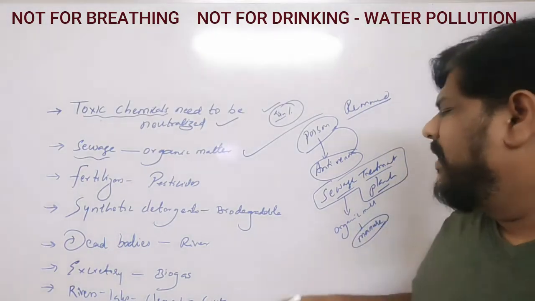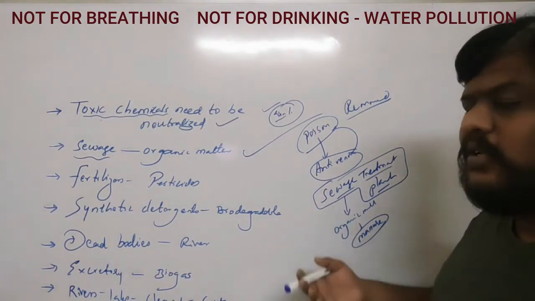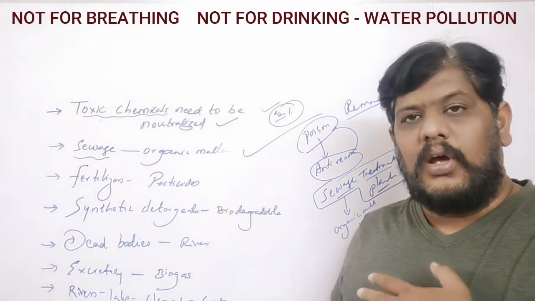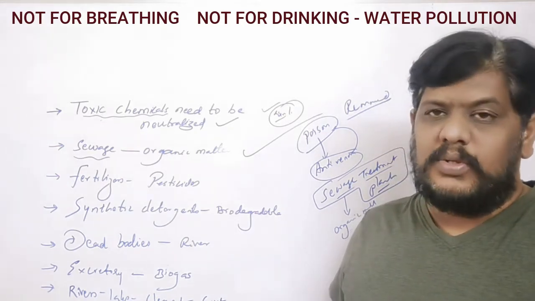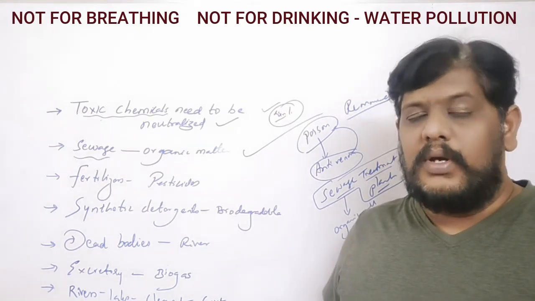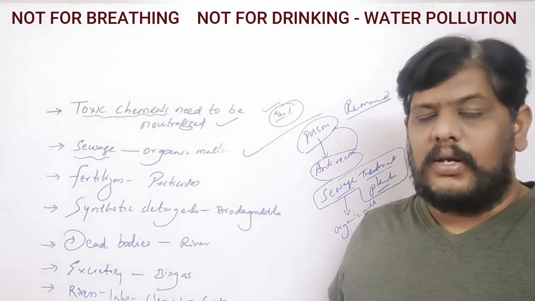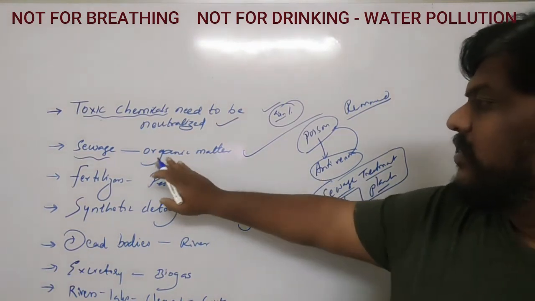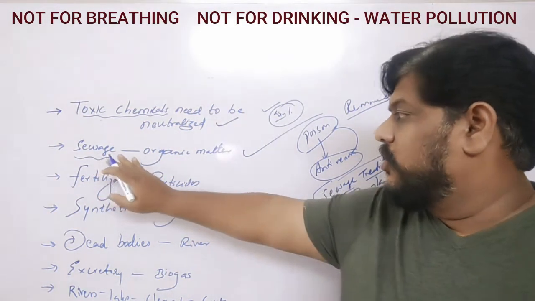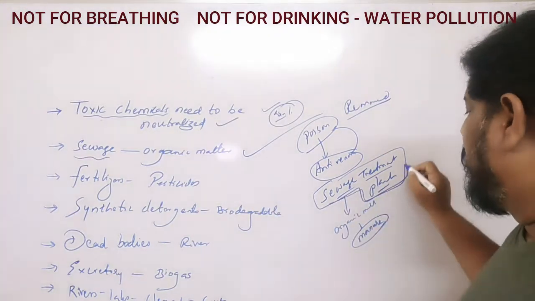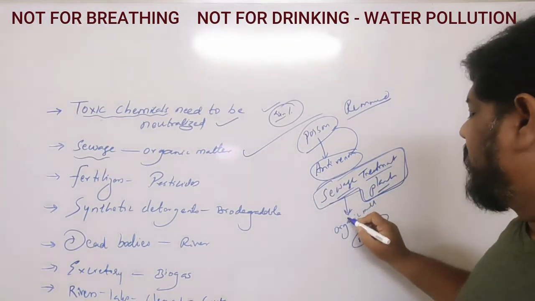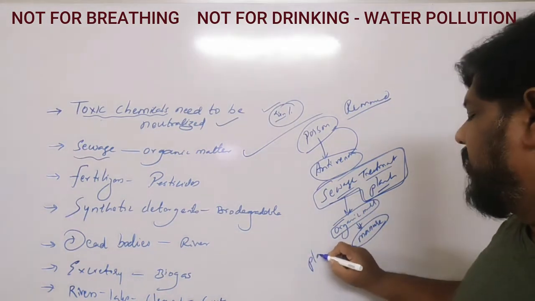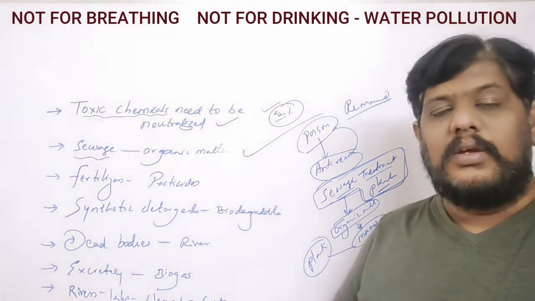And also if you just throw them off, like if it is released into the water, we already learned about the different effects when this organic matter is sent into the water sources, and how it is going to pollute the water, how it is going to increase the population of the different organisms. And that is why we should keep in our mind that the organic matter coming out from our houses should be sent to the sewage treatment plant, so that all the organic material in it can be converted to manure, so that it can be useful to the plants rather than polluting the water.